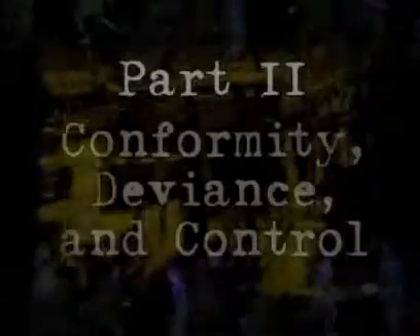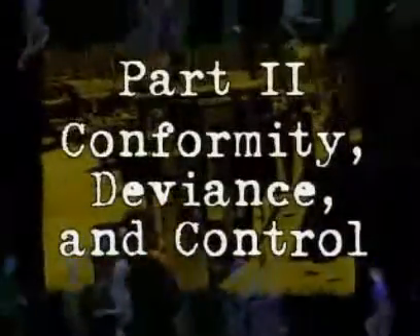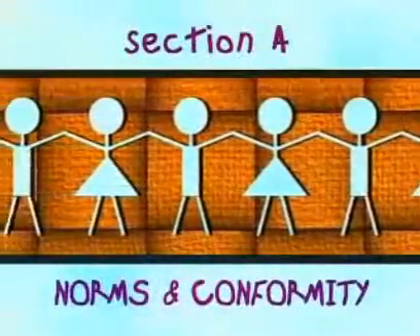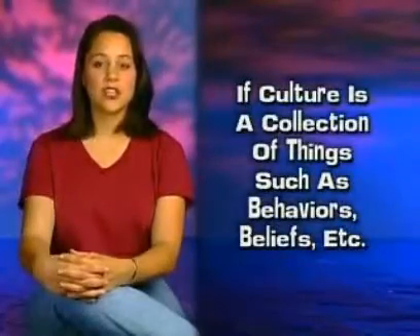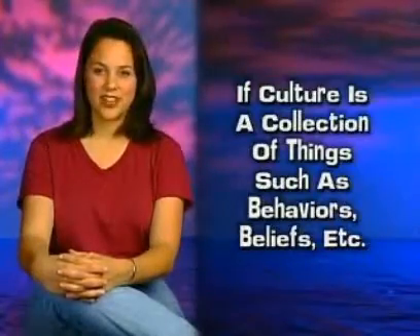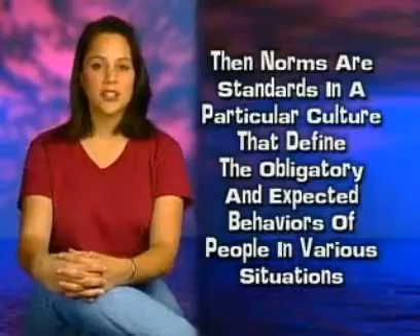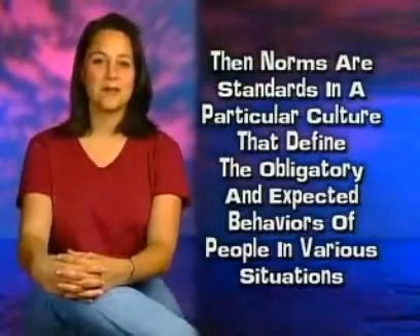Part 2, Conformity, Deviance, and Control. Section A, Norms and Conformity. If culture is a collection of things such as behaviors, beliefs, etc., then norms are standards in a particular culture that define the obligatory and expected behaviors of people in various situations.